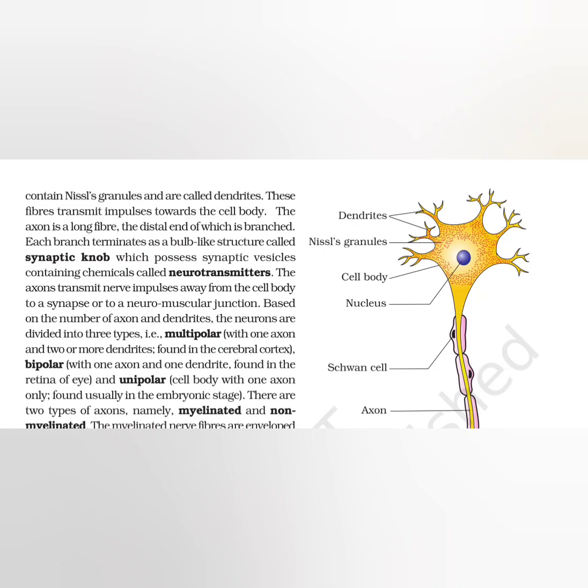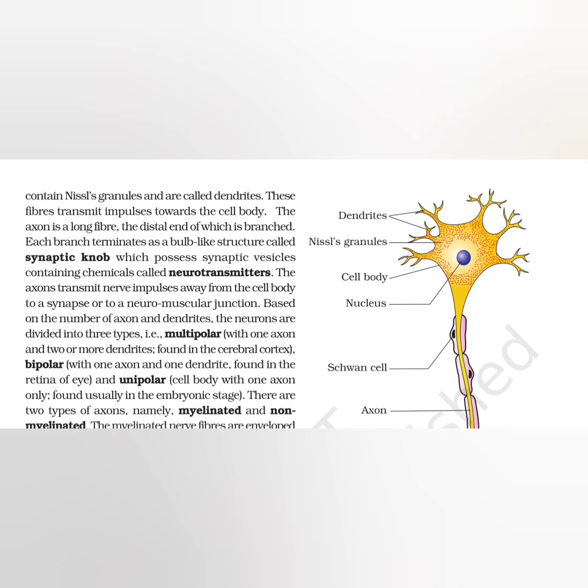The axon is a long fiber, the distal end of which is branched. Each branch terminates as a bulb-like structure called synaptic knob, which possesses synaptic vesicles containing chemicals called neurotransmitters. The axons transmit nerve impulse away from the cell body to a synapse or to a neuromuscular junction.